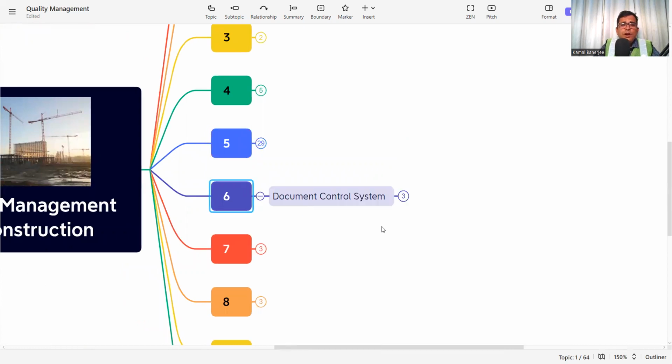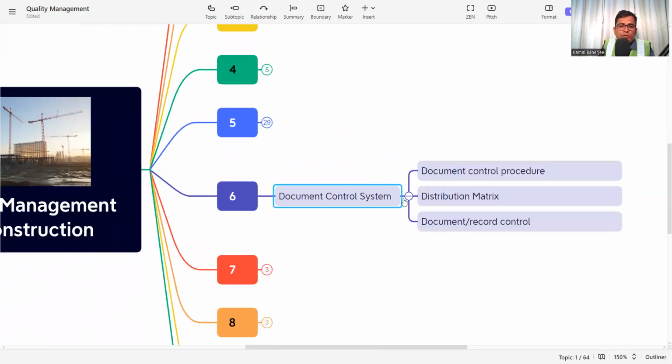The next is the document control system. In the quality management system, document control is very important. If we cannot document, we cannot ensure the quality. So first, after process, product, human resource, everything, we need to document each and everything, so that whenever any difficulties come, we can take it and find the solution. The document control system should have a document control procedure: how the document will flow throughout the process, and who should be marked and who should not be marked.